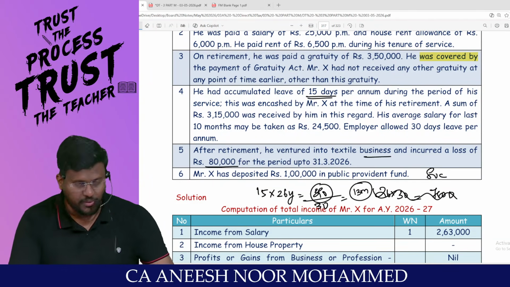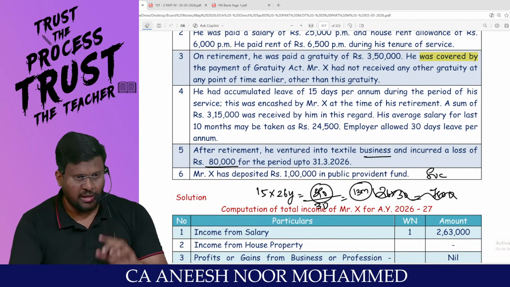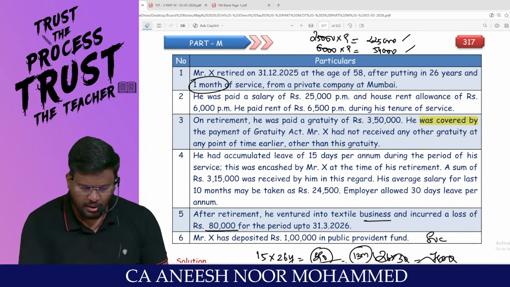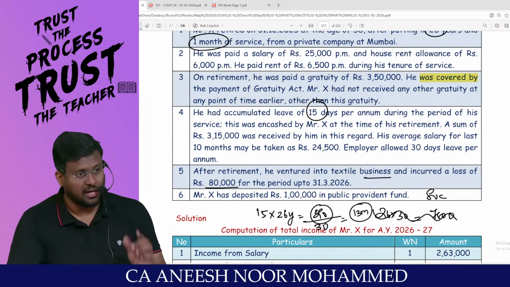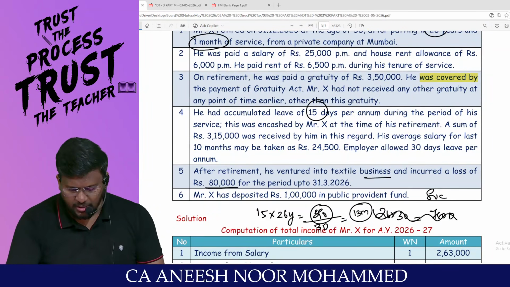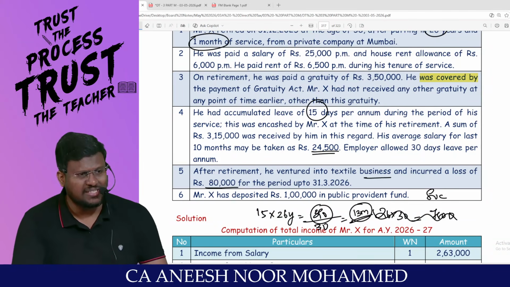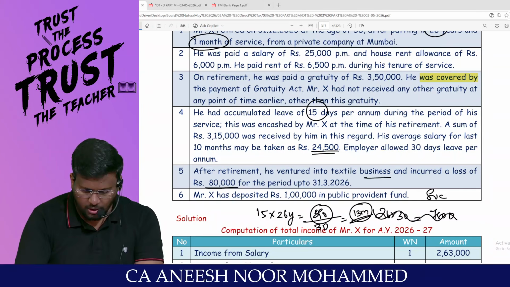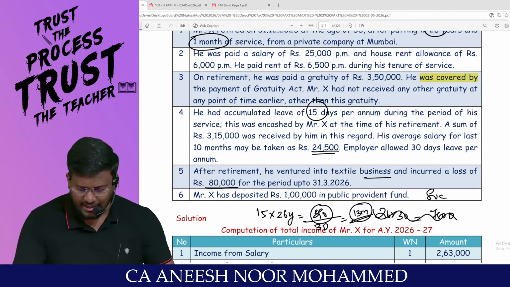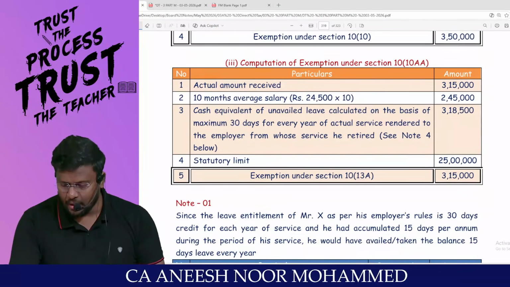If you want, I will repeat once again. Sir, every year he has not taken leave for 15 days. Into how many years he has worked? 26 years. So 26 into 15 means it comes to 390 days. 390 divided by 30 means it is equal to 13 months. That means 1 month average salary is 24,500. 24,500 into 13 comes to 3,18,500 is the cash equivalent of leave credit.